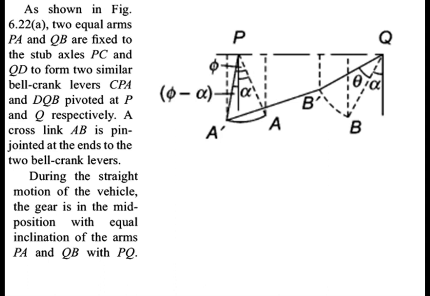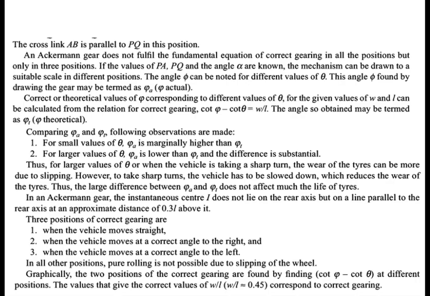Okay, a cross link, that is AB, is pin jointed at the ends to the two bell crank levers here, and during the straight motion of the vehicle, the gear is in the mid position with equal inclination of the arms, that is PA and QB with PQ. Then the cross link AB is parallel to PQ in this position. So an Ackermann gear does not fulfill the fundamental equation for correct steering in all the positions, but only in 3 positions. And that is what we'll see now.